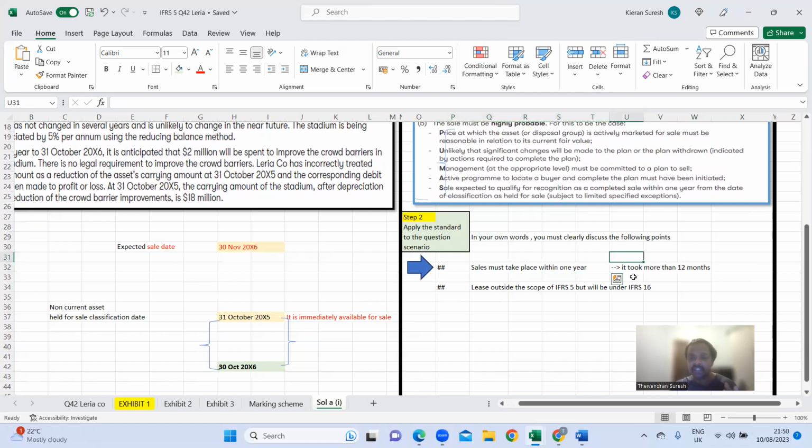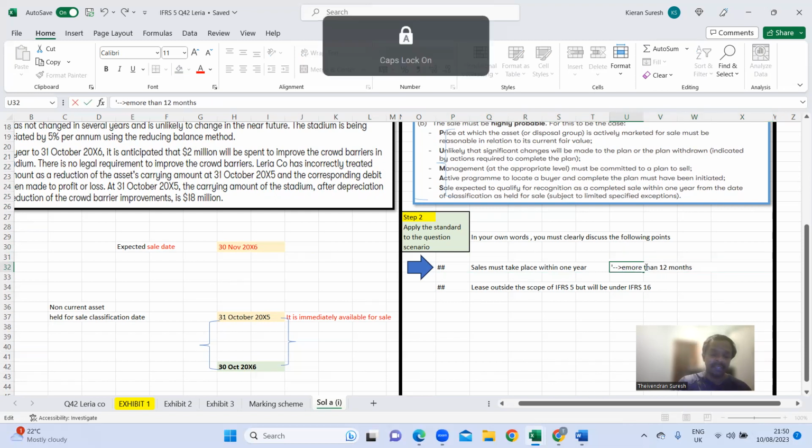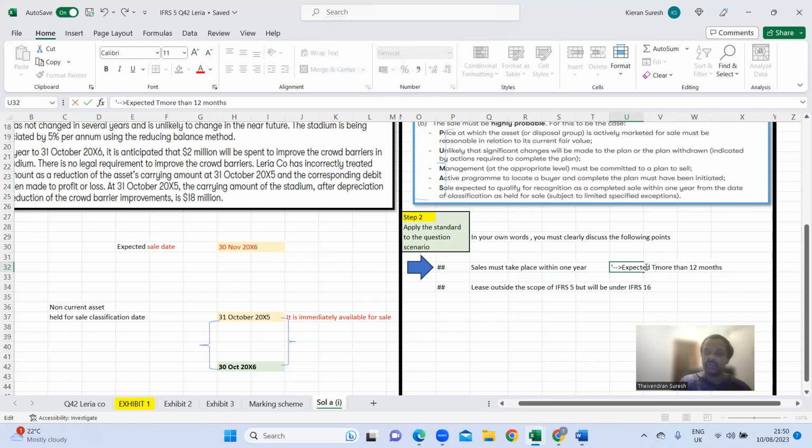But in this case, actually, the plan that they have is more than the expected sale here. The sale is expected to be sold after, right? So that's one. And then the second point is about lease.